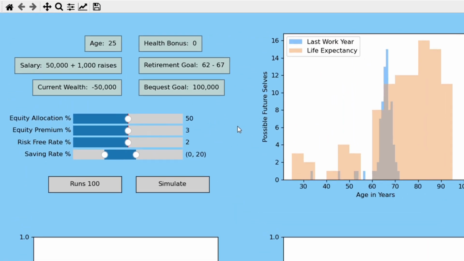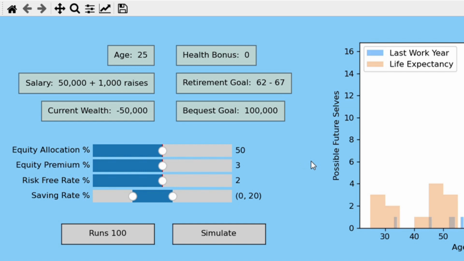Here is the situation. We have a 25-year-old person who is earning $50,000 per year after taxes. They expect a further $1,000 yearly raises on average. They currently have debt of $50,000, and they plan to retire between age 62 and 67.